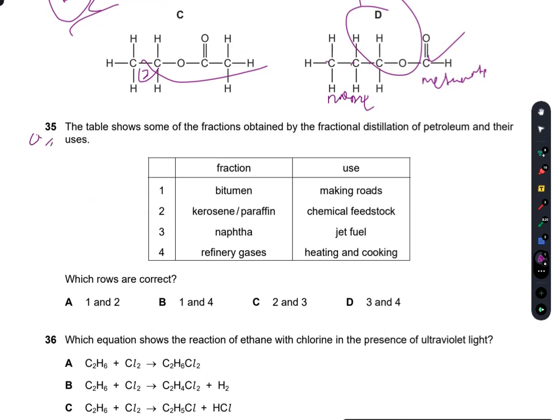Question number 35, a very easy question, if you remember the uses of fractions of petroleum. The table shows some fractions obtained by fractional distillation of petroleum and their uses. The fraction one is bitumen, used for making roads. Yes, bitumen is used for making roads. Kerosene and paraffin is chemical feedstock? No, it is not. Naphtha is not a jet fuel. Refinery gases, the common example, 1 and 4 are true. B is the best choice.